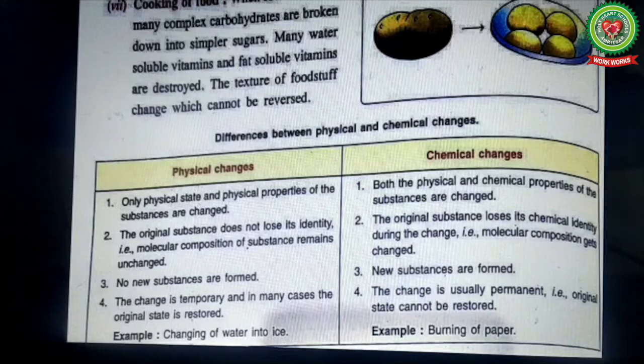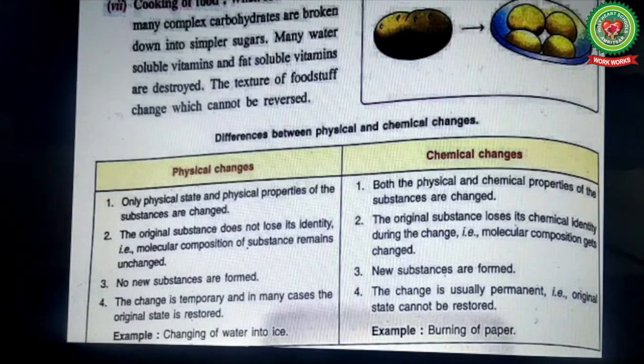Differences between physical and chemical changes. Physical changes: only the physical state and physical properties of the substances are changed. Physical state means shape, size. Chemical changes: both the physical and chemical properties of the substances are changed. Physical again means shape, size, and chemical properties means its color can change. A hard object can be changed to a soft object, those are chemical properties.